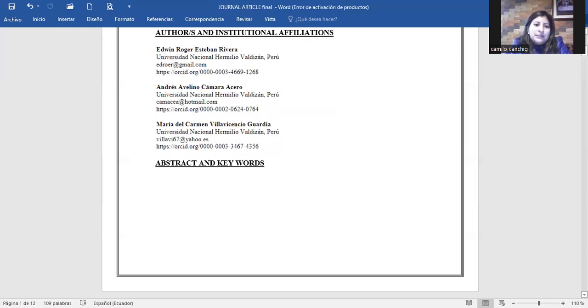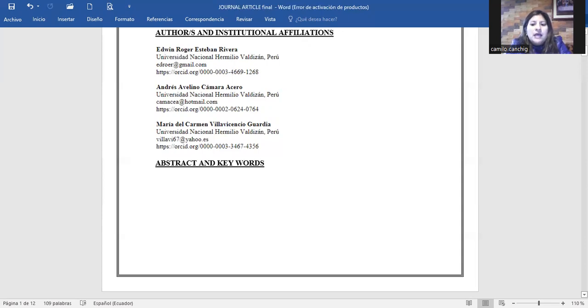Another important part is the author and institutional affiliation. The author is very necessary in the journal article because articles are often written by more than one author. The names of all authors must be included for reference purposes, as well as the institution each of the participants belongs to.